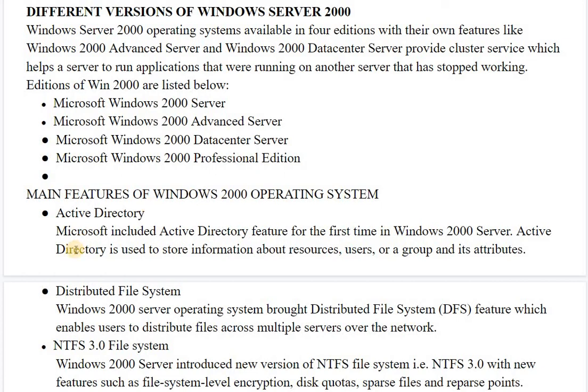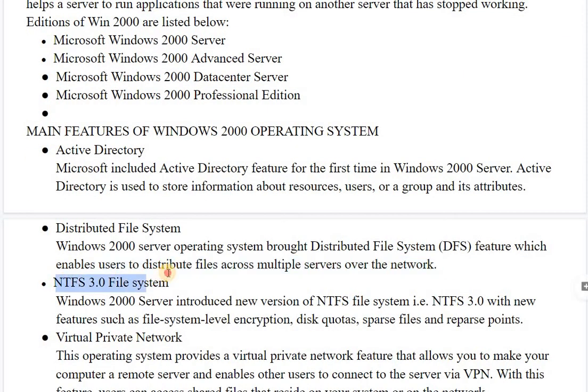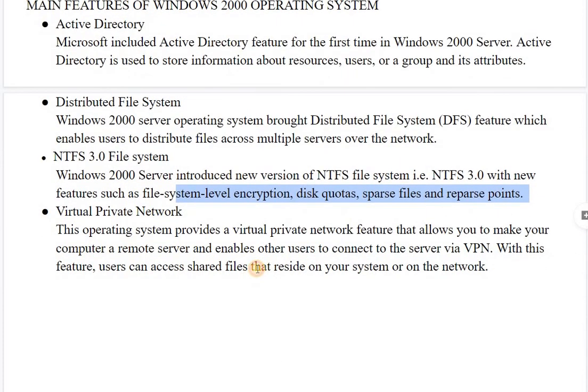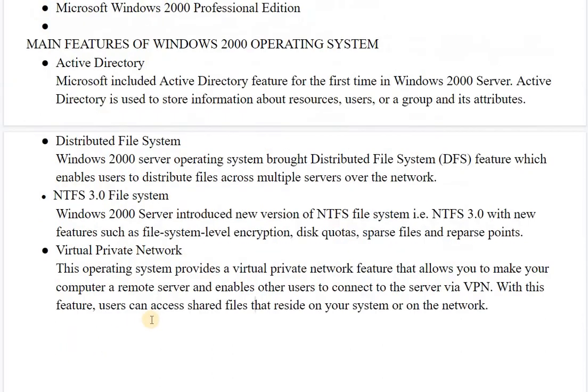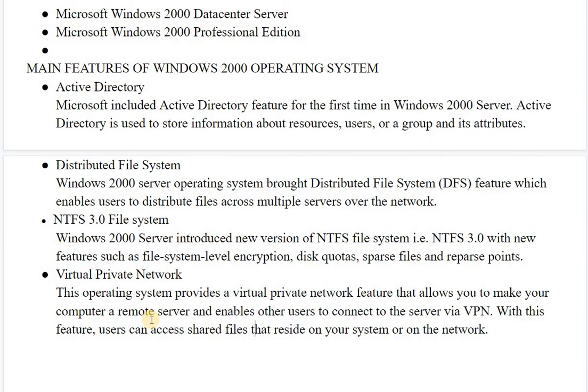And among the main features of this Windows, again NTFS was there, and VPN, virtual private network, was there. This operating system provides a VPN feature that allows you to make your computer a remote server and enables other users to connect to the server via virtual private network. With this feature, users can access shared files that reside on your system or on the network also. Distributed file system was there in 2000 Server, which enables users to distribute files across multiple servers over the network.